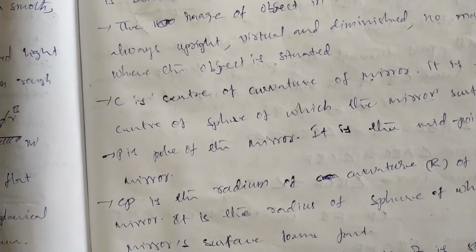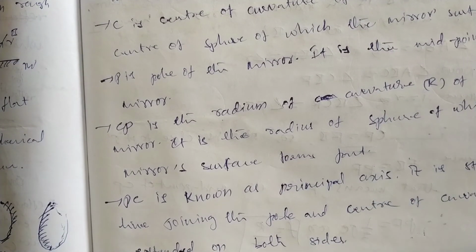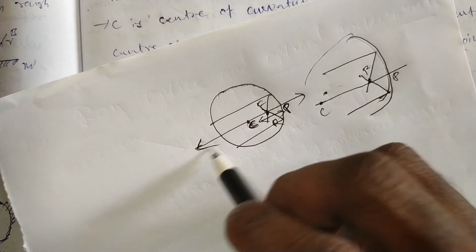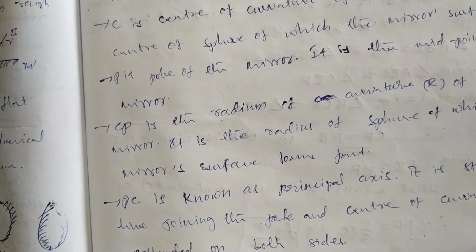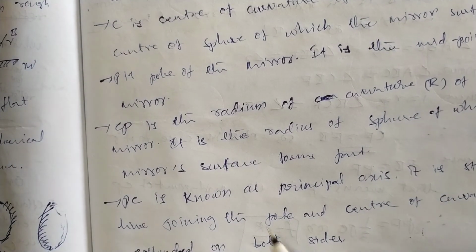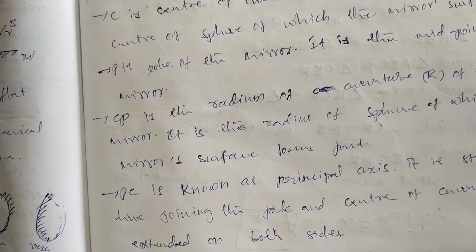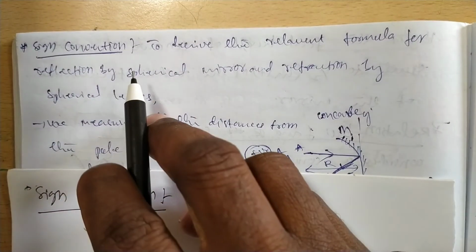Here PC is known as the principal axis. PC means P to C, and it can be extended up to a certain distance. This is the principal axis. It passes through the pole and the center of curvature and can be extended on both sides. Now we can explain the sign convention.